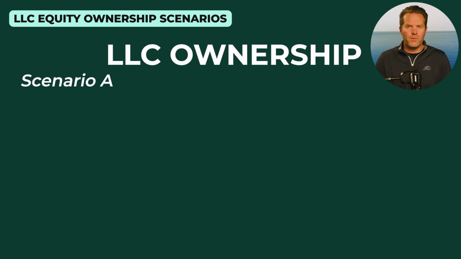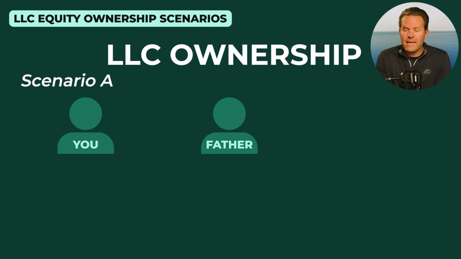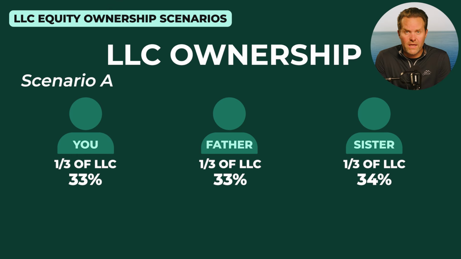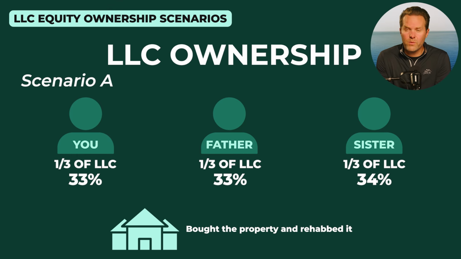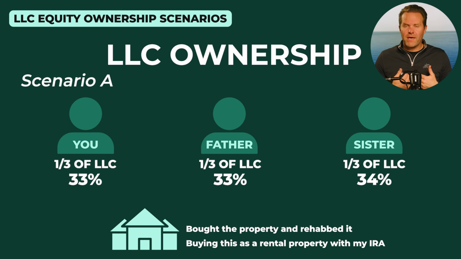So let's run an example here. Let's say that me, my dad, and my sister own 1/3 of an LLC. Let's say that we bought a property, we fixed it up and rehabbed it. Now we're about to flip it. Now I decide I'd actually like to buy this as a rental property with my IRA. Now, could my IRA do that?